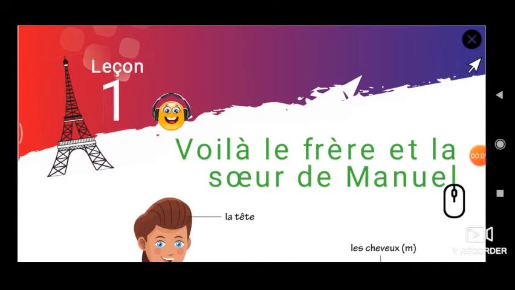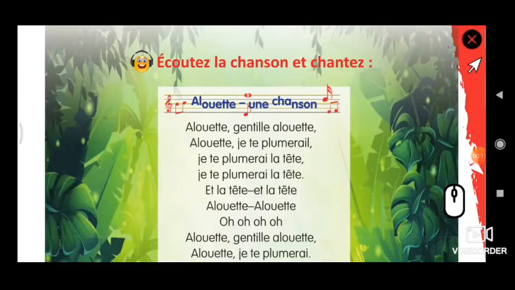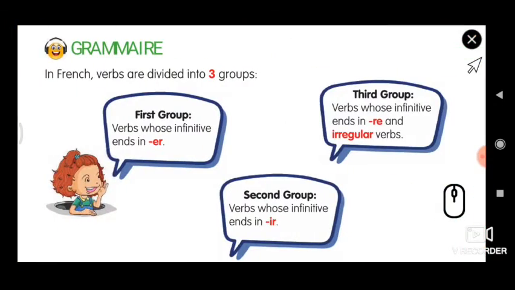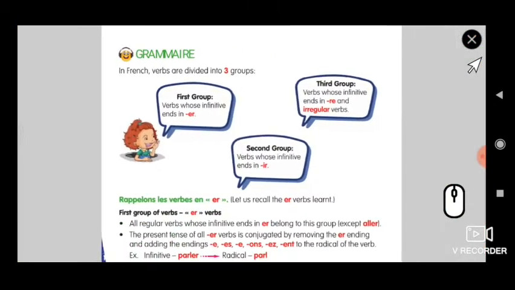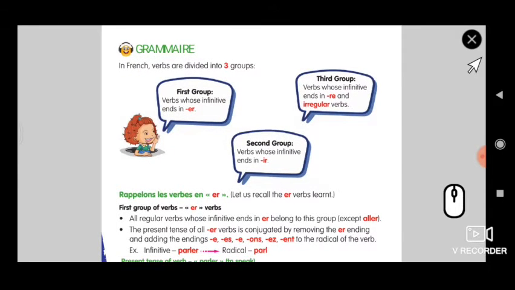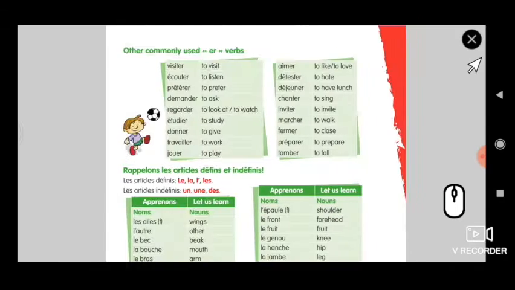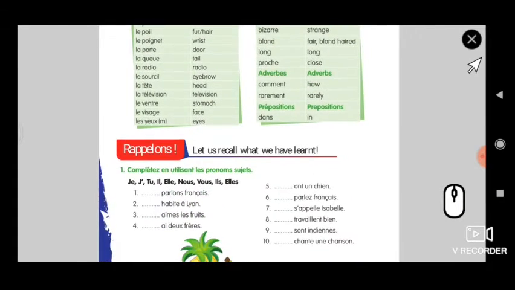So today we will be seeing the continuation of ER verbs. Last class I taught you ER verbs, right? We will have just a small revision on it, and then we'll continue with exercise number 6 and 10. I'll just tell you what we have seen so far.